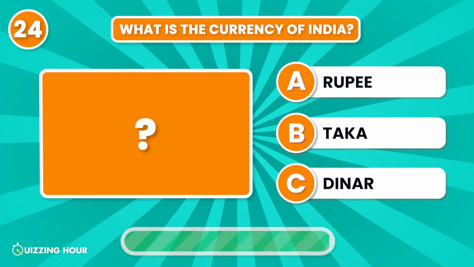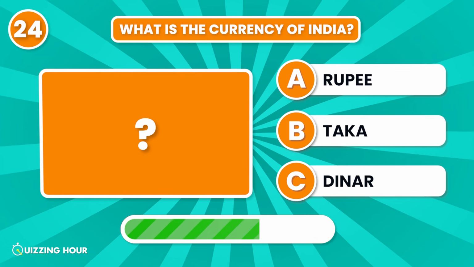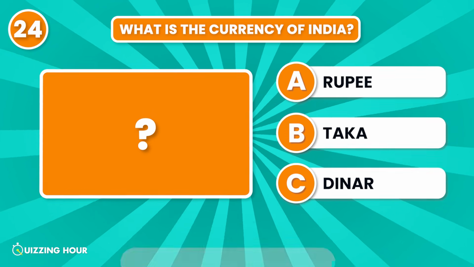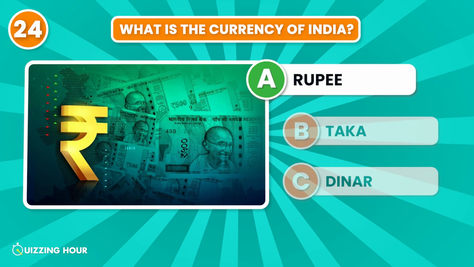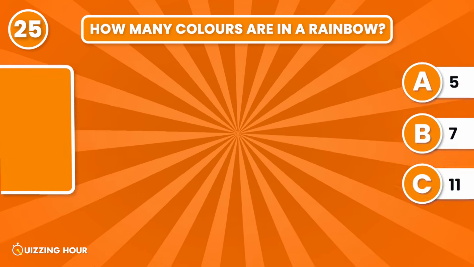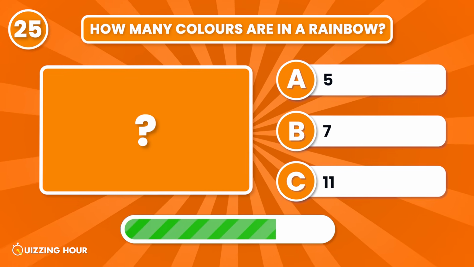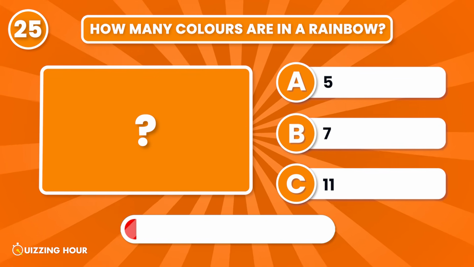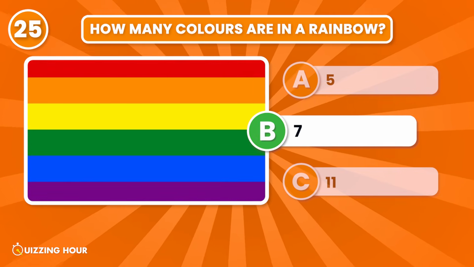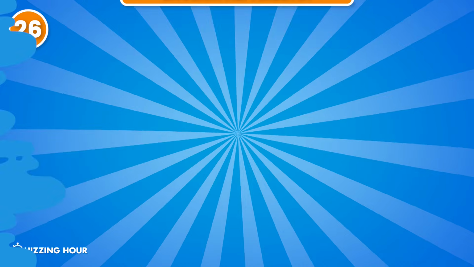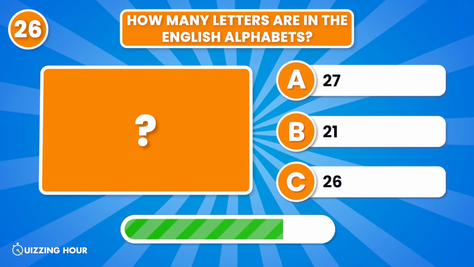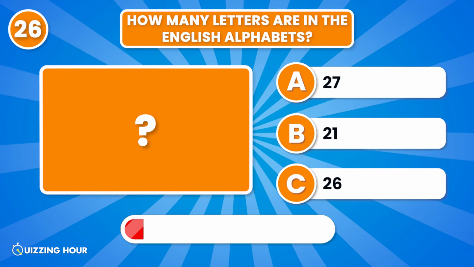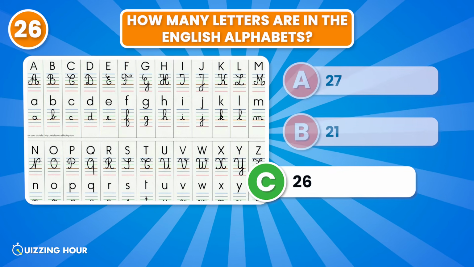What is the currency of India? Rupee. How many colors are in a rainbow? 7. How many letters are in the English alphabet? 26.